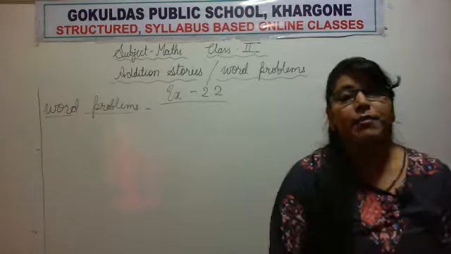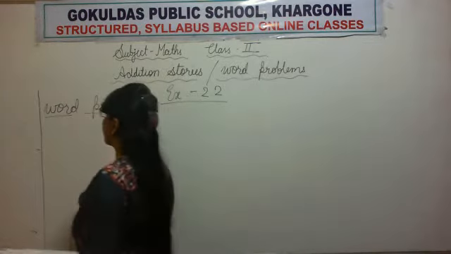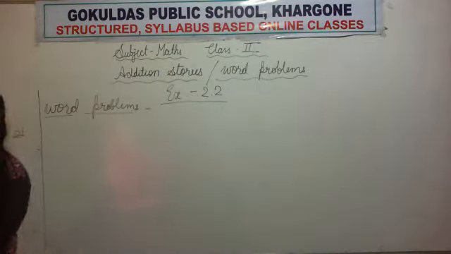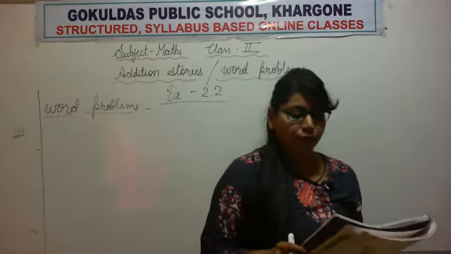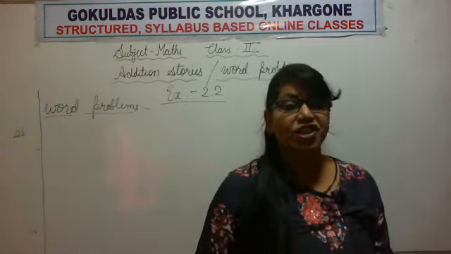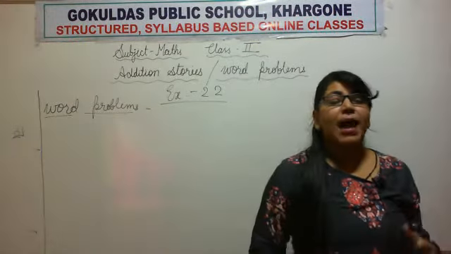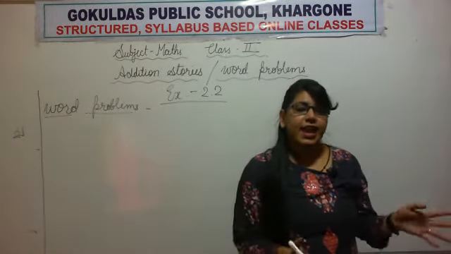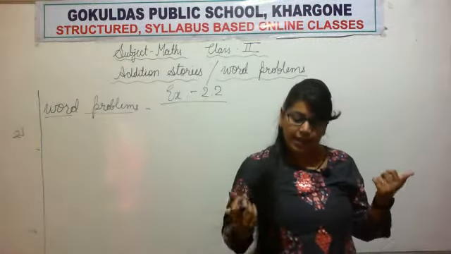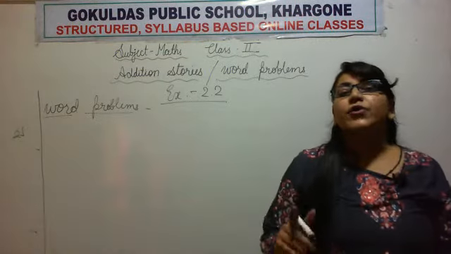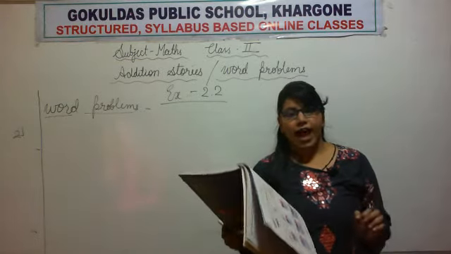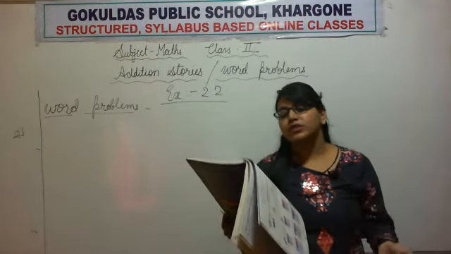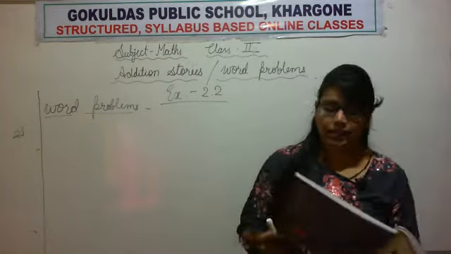Now question number 2 of the word problem. There are 27 girls and 35 boys in a class. Now imagine your class. Some girls are there and some boys are there. So 27 girls are there and 35 boys are there. How many students are there in the class?